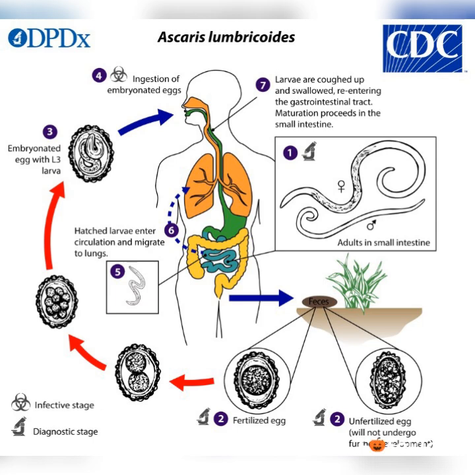So you cough, you swallow, you take this larva to the small intestine, where they will now mature into what? Adult worms. And the cycle will continue just like that. So this is about Ascariasis.